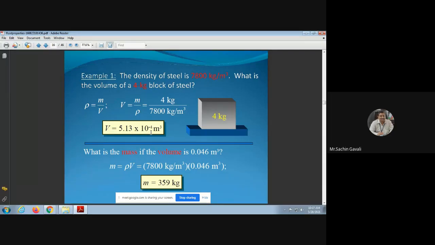What is the mass for the same steel here, if the volume is 0.046 meter cube? Again we use the same formula. Rho is equal to mass upon volume, therefore mass is equal to rho into volume. Rho is 7800 kg per meter cube into volume 0.046 meter cube, and in that case the mass comes to 359 kg.